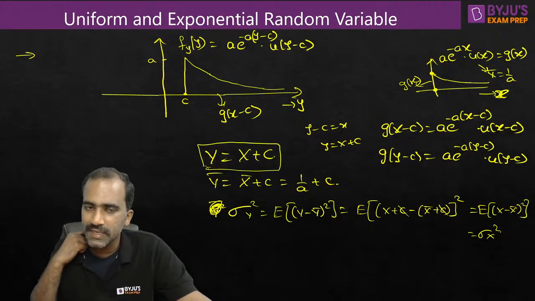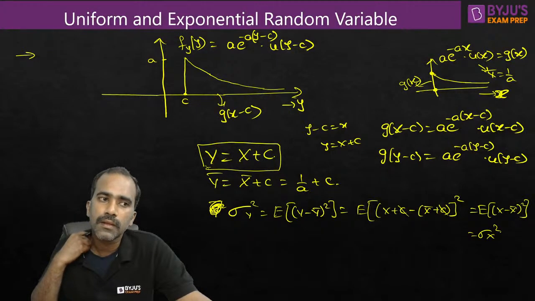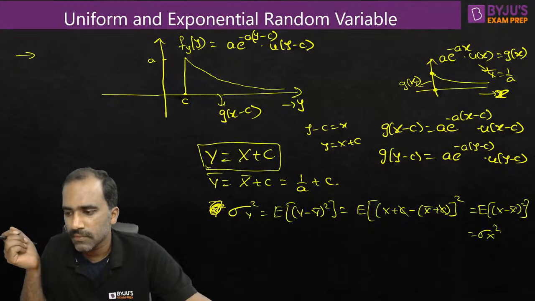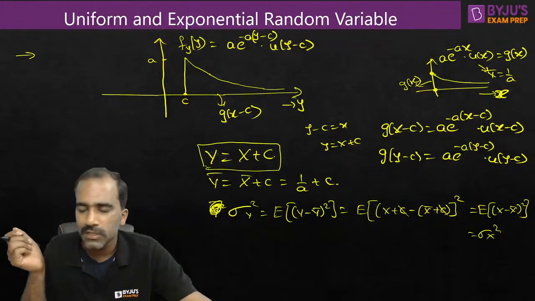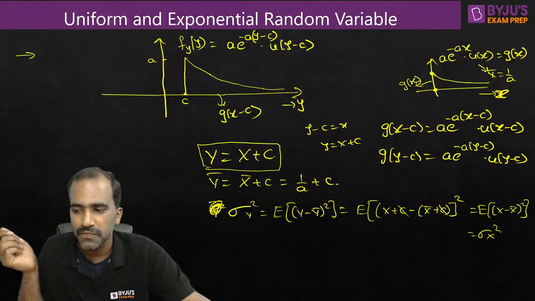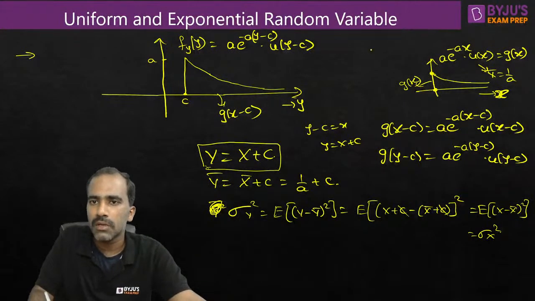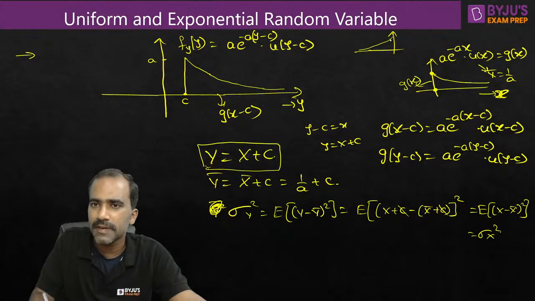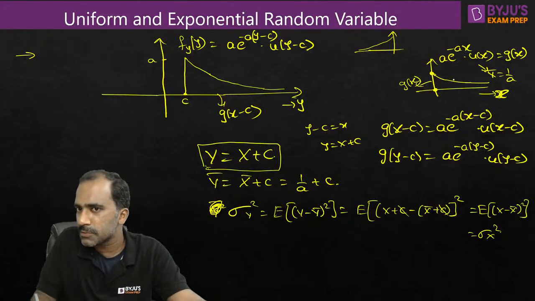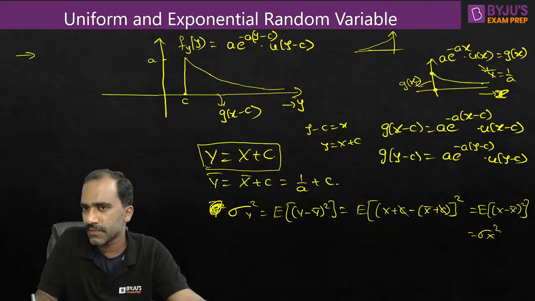If it is left-sided, it is a different discussion altogether, Gokula. You can try to figure it out, and you can ask me for help in the Telegram group. Left-sided, I think you are talking about this kind of stuff, right? If it is this kind of PDF, then the answers will be completely different, because we have talked about the exponential PDF, which starts from a point and decreases when you go towards positive values of x, right?